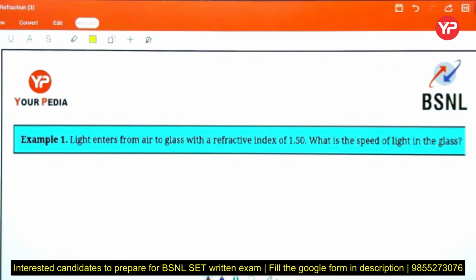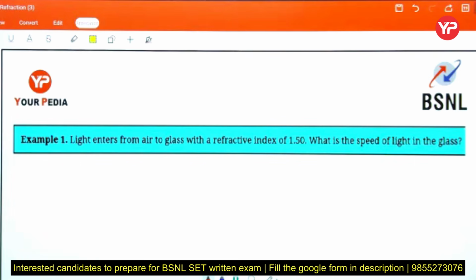Tell me, beta. Speed of light in the glass.